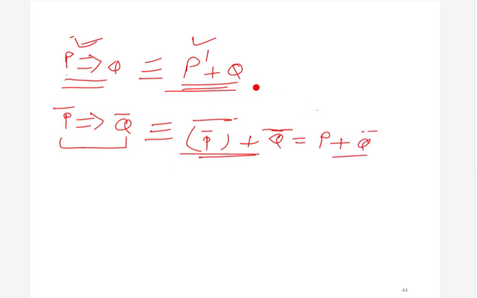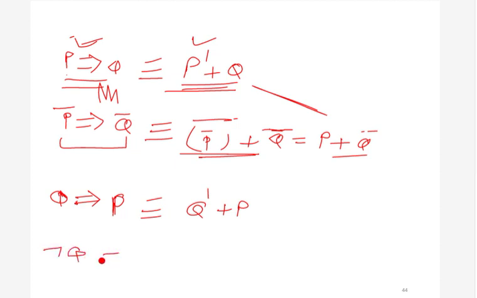What about q implies p? We have already seen that q implies p is not equivalent to p implies q. But how can we write it? We can write it like this, q dash plus p, right? Similarly, what about not q implies not p? One thing you can note is that I am interchangeably using p dash, not p, and p bar. I have already told you that these are the same things.